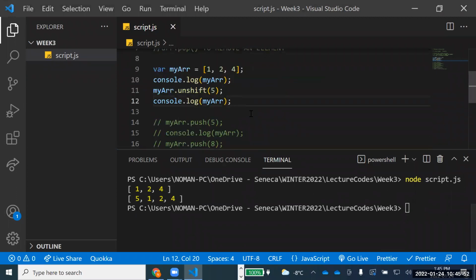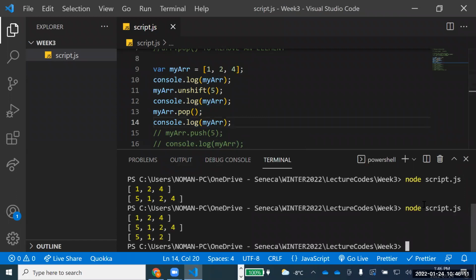And in the same way as there is unshift, there is a shift as well. Now I have a question. If I do something like this, my ARR.pop, someone asked what will come inside pop. Pop will not contain anything. Pop is a method that will just remove the last element. So now, can anyone tell me what the array would be now if I just print this again? What are the values that I'll get? Yes, the 4 will be removed, of course. In the end, you see the 4 is removed. And why? Because I have used pop.